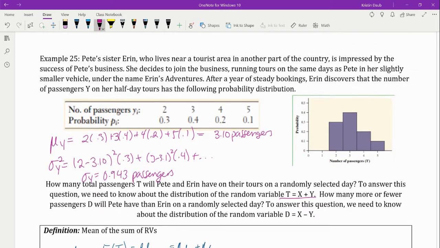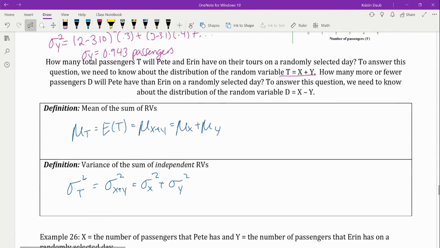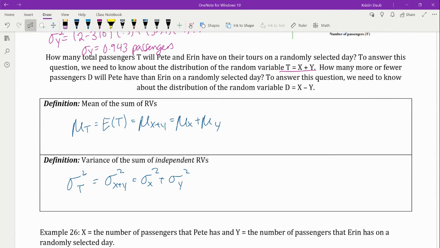And there are two formulas that we can use to find the mean of the sum of random variables. So now I'm no longer talking about transforming just one random variable. Now I'm talking about taking two random variables that are separate. Pete's business and Erin's business are separate businesses with different probability distributions, and I want to throw them together. And so we're going to use these two formulas here in order to find this.